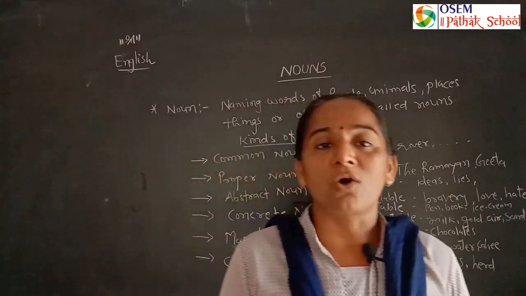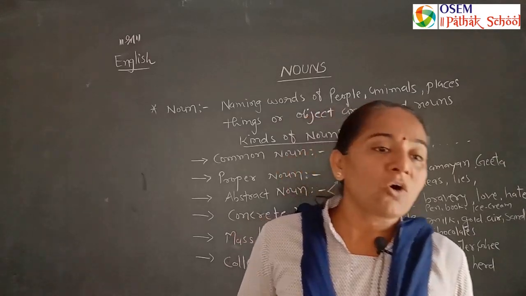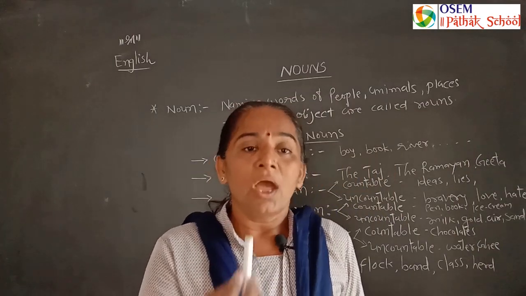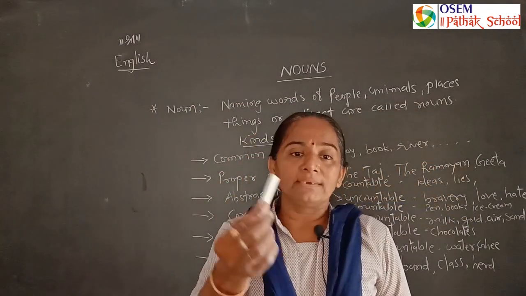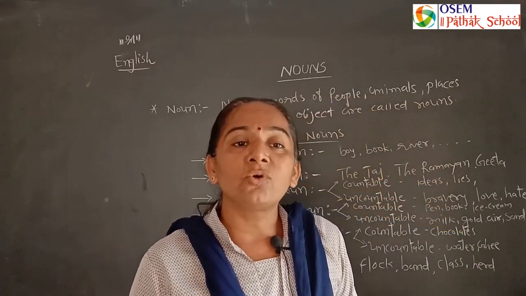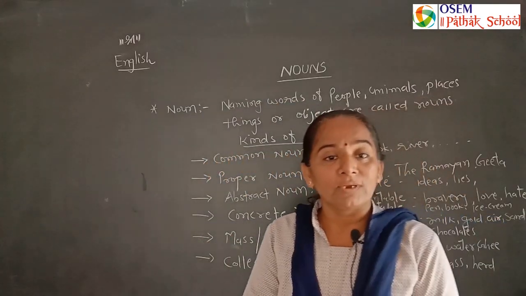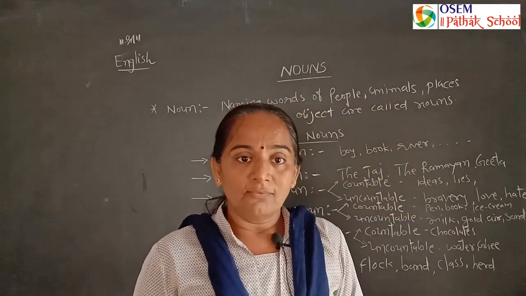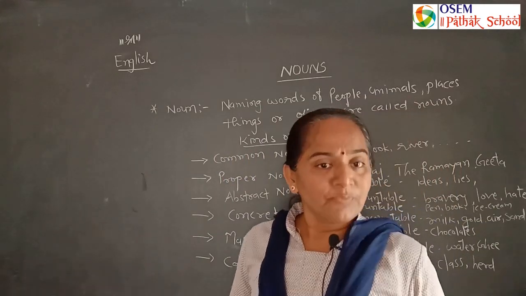Number 1 is common noun. Common means we find everything in common, like chopstick, that we can find everywhere. Book, that we can find everywhere. Pen, fan, tube light, stand, mobile, everything that is common is called common noun. Common nouns can also be in plural forms. We can say chalk and chalks, mobile and mobiles, fan and fans.